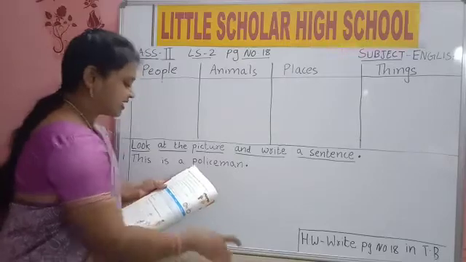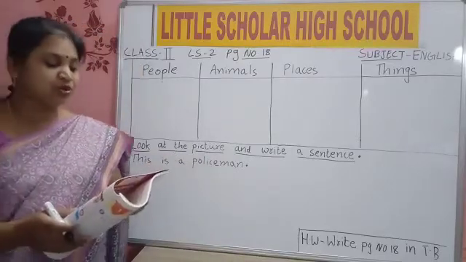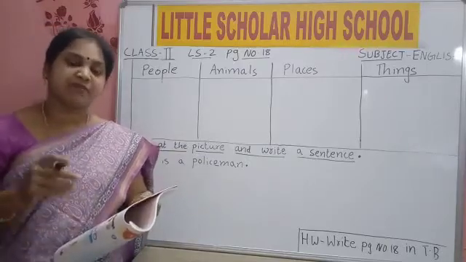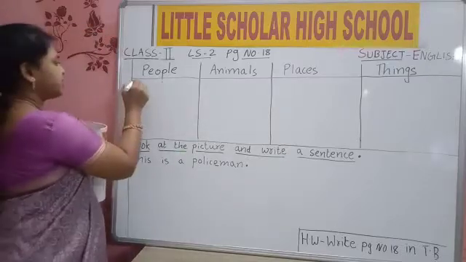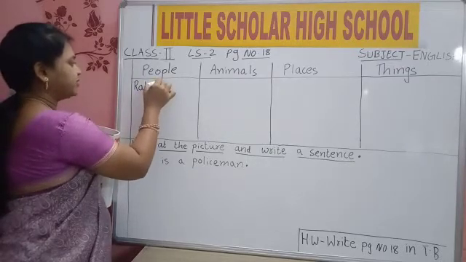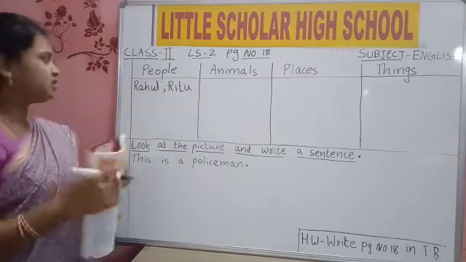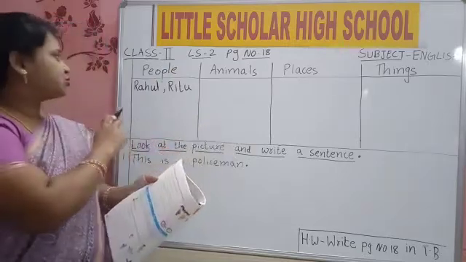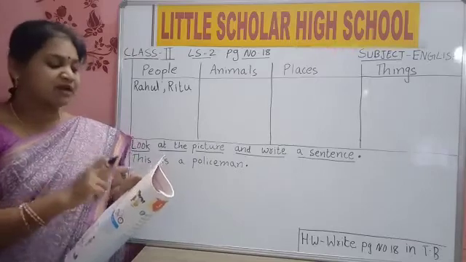First sentence, put finger. Rahul and Ritu were going from school. So you circle Rahul and Ritu. Rahul and Ritu are names of people. So in the people column, write R-A-H-U-L, Rahul, put a comma and write there only. R-I-T-U, Ritu. Write 2 children because only 3 boxes they gave, it's not sufficient. So write 2 words in 1 row only. Rahul and Ritu are names of people.